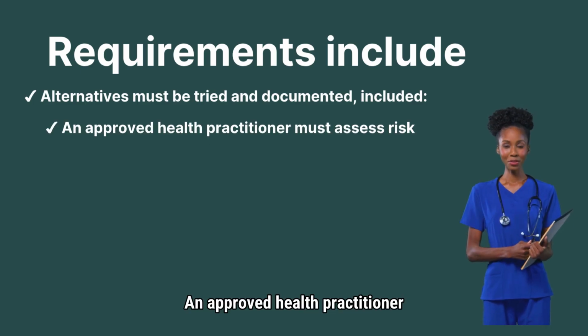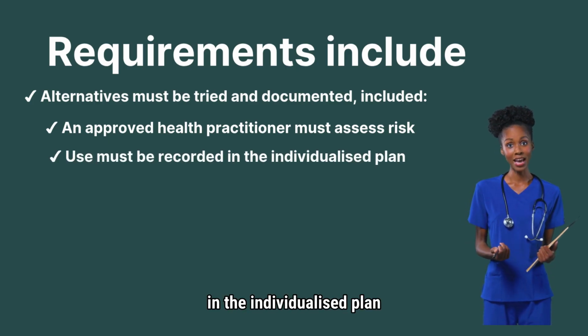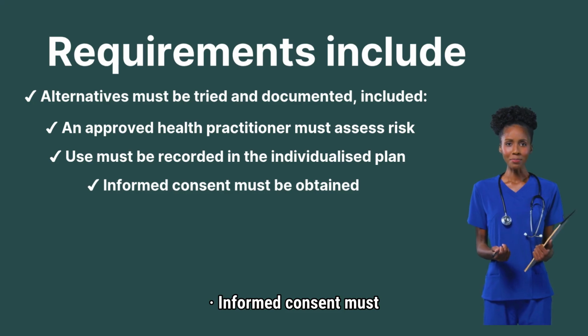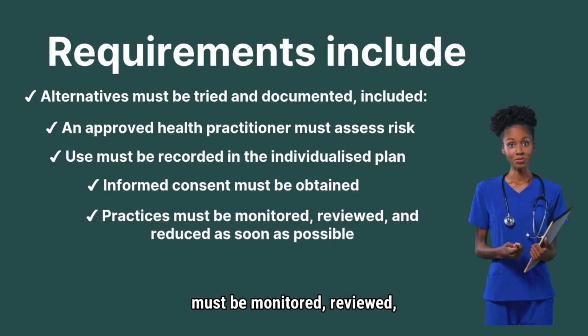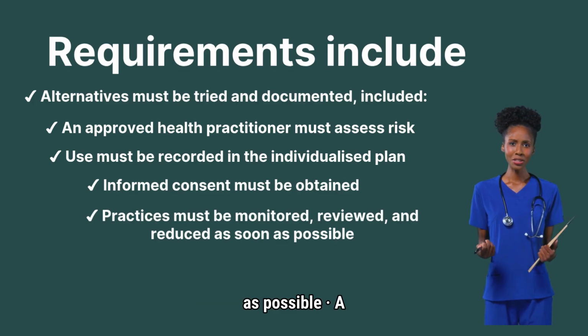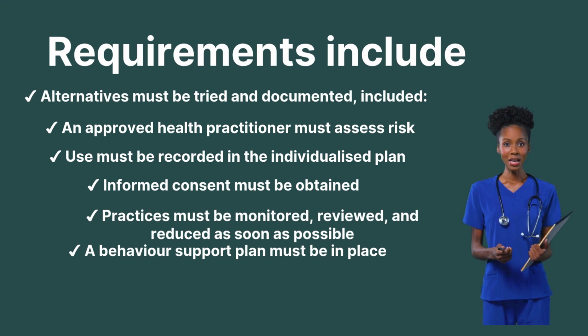An approved health practitioner must assess risk. Use must be recorded in the individualized plan. Informed consent must be obtained. Practices must be monitored, reviewed, and reduced as soon as possible. A behavior support plan must be in place. Unauthorized restrictive practices are not permitted.